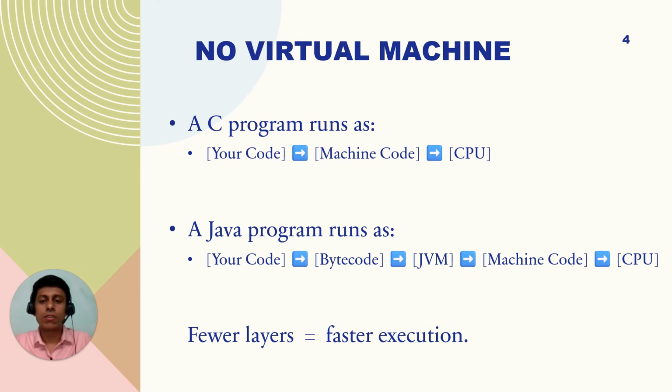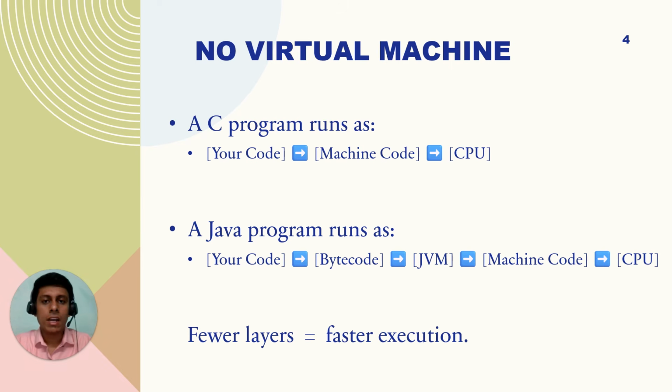Then the second reason is that no virtual machine is present in C. If we have the .c file and we want to convert the .c file into machine code that can be understood by the CPU, then it is directly converted to machine code. There is no intermediary byte code that is created in C language like that is created in Java. In C, the language is one-to-one mapping with the assembly language. Zero level is our machine code that has the binary numbers in it.